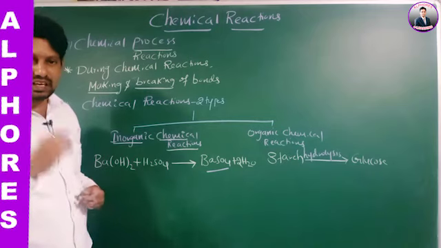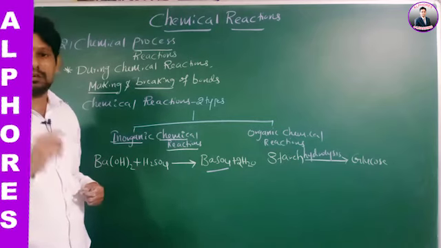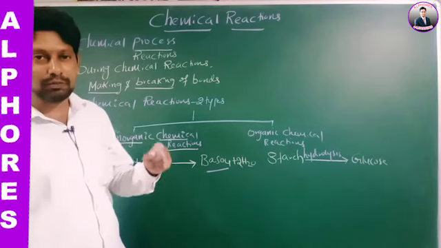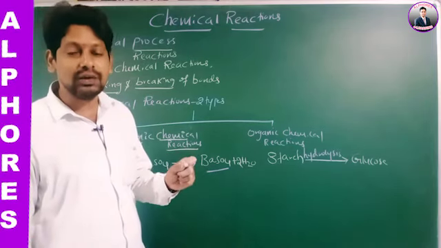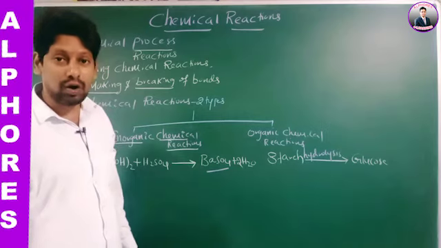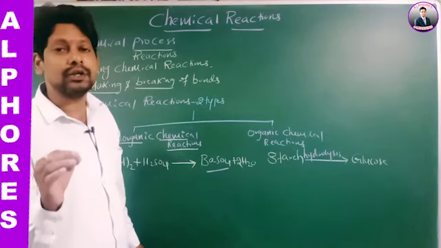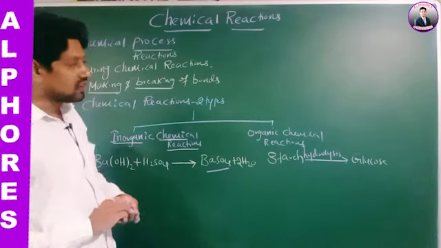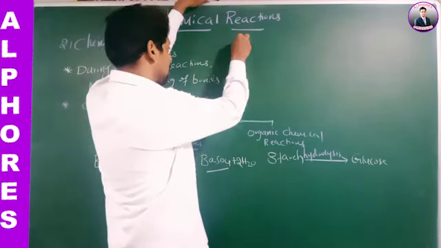First one is a physical process. Second one is a chemical process. Whether it is physical or chemical, the amount of product formed per unit time is called rate of reaction. What is it called? Rate of reaction.